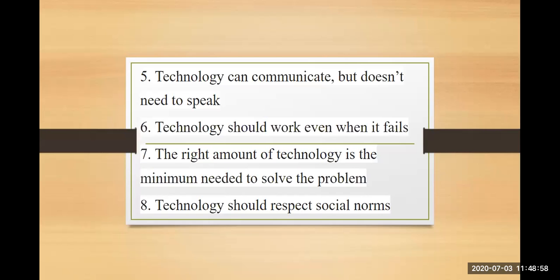Next, sixth, technology should work even when it fails. It is very important that your technology should work at times of failure as well. If your system fails suddenly, then there should be some backup option, some alternatives, some options with you, wherein if it fails, you have a recovery mechanism.